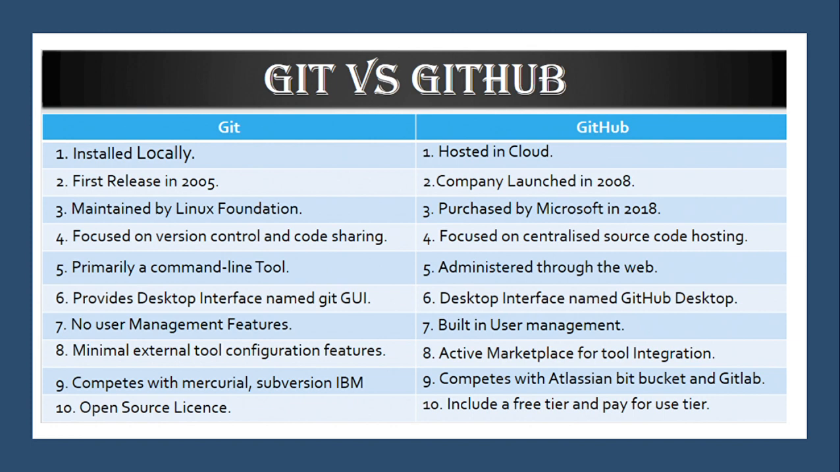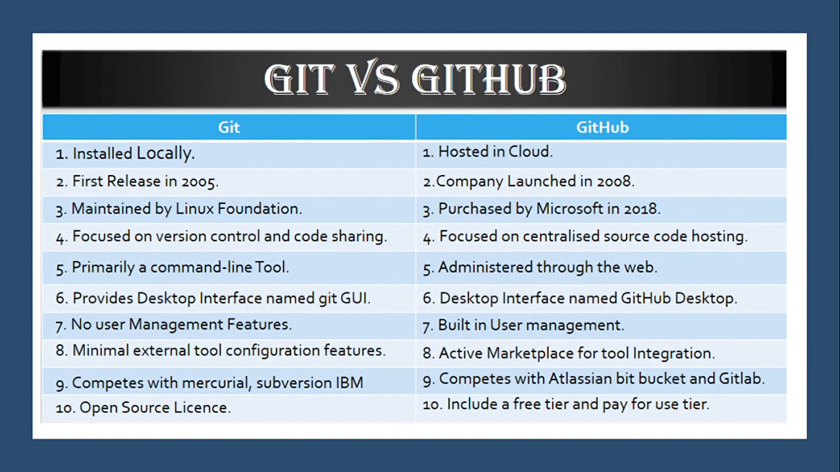So Git is installed locally, not on the cloud. GitHub is hosted on the cloud. Git was first released in 2005. GitHub was released in 2008. In 2018, it was purchased by Microsoft. Git is maintained by the Linux Foundation. Git is focused on version control and code sharing. GitHub is focused on centralizing source code hosting. GitHub is administered through the web. Git is primarily a command line tool. Git provides a desktop interface named Git GUI. GitHub's desktop interface is named GitHub Desktop.